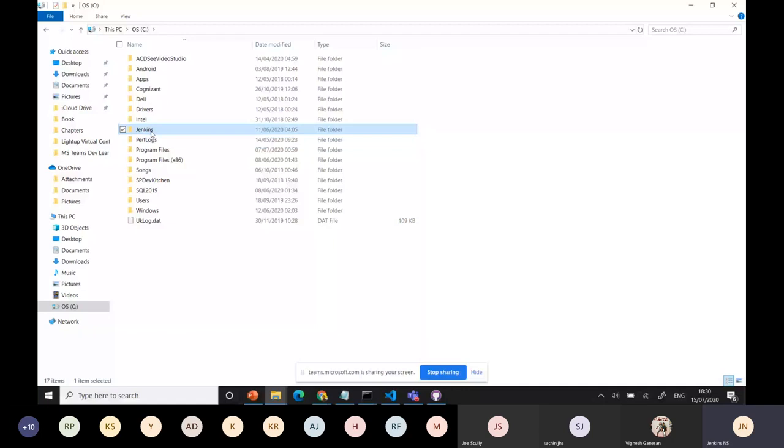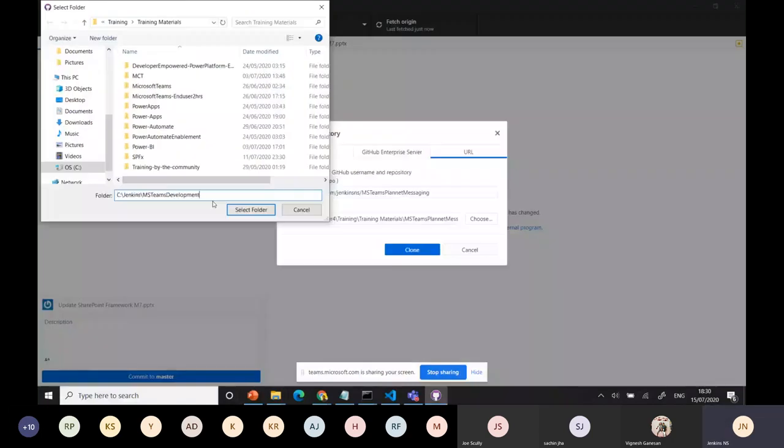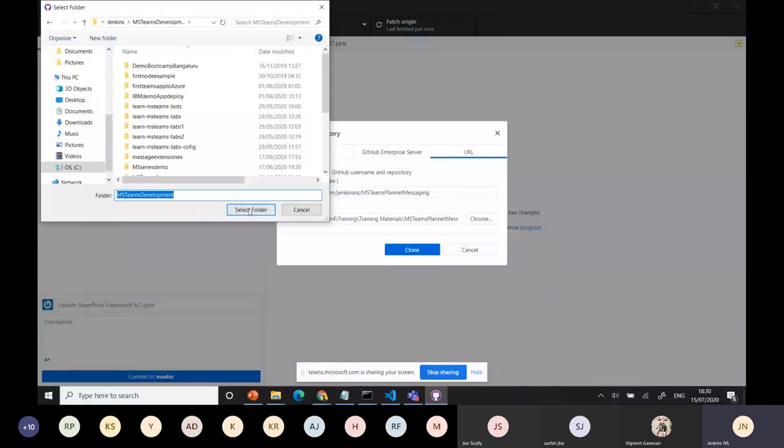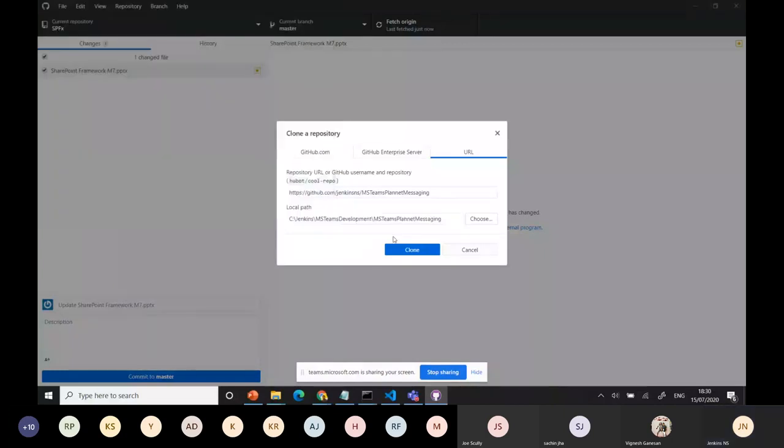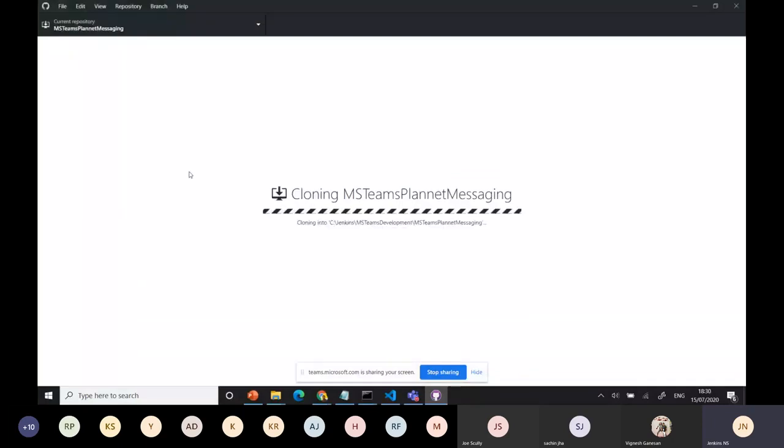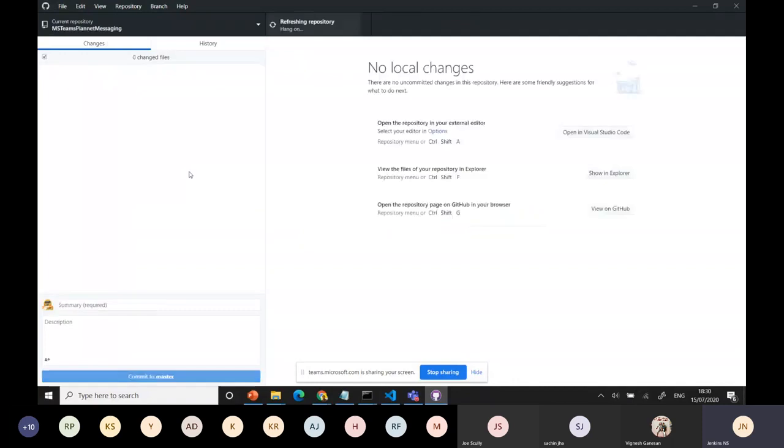I'll use this MS Teams development folder. I'll select the folder, and it will have the planet messaging inside the folder. I'm just cloning it for the time being. Whatever I'm doing here will be available in my repository as well. I have the connectivity.